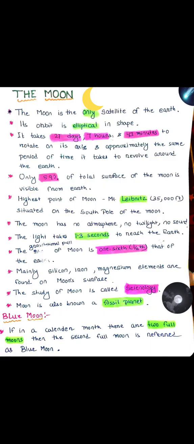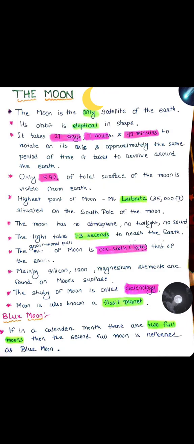The highest point of the moon is Mount Leibniz, which is 35,000 feet and situated on the south pole of the moon. And moon has no atmosphere of its own. No strong atmosphere is there, no light is there, and no sound. Light takes only 1.3 seconds to reach the earth from the moon, and the reflected light takes 1.3 seconds.